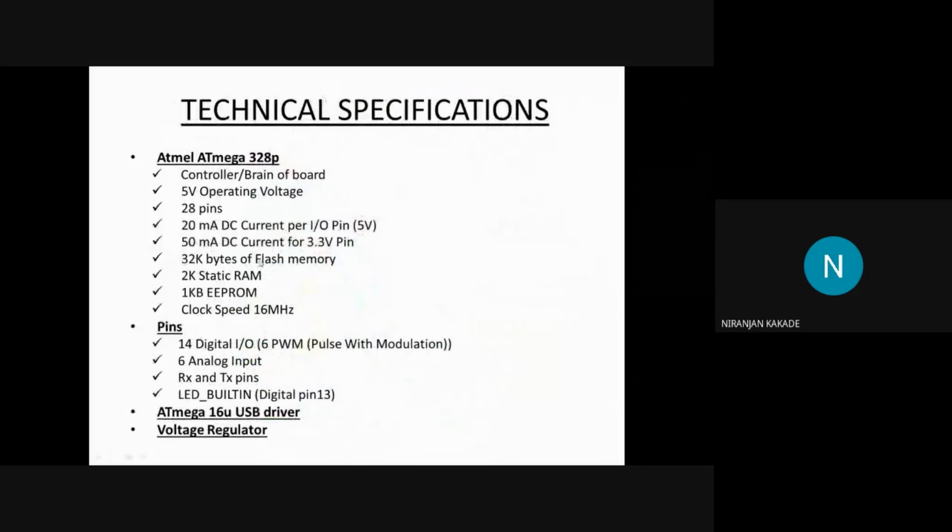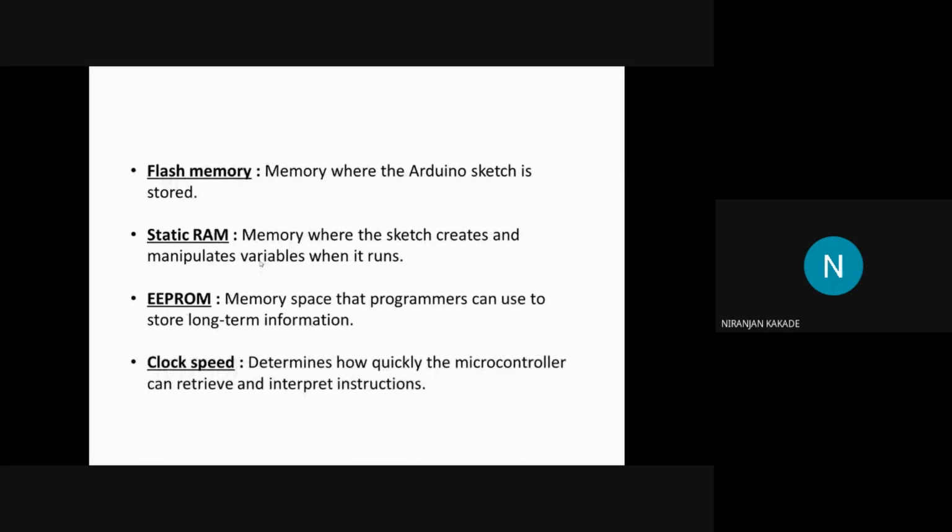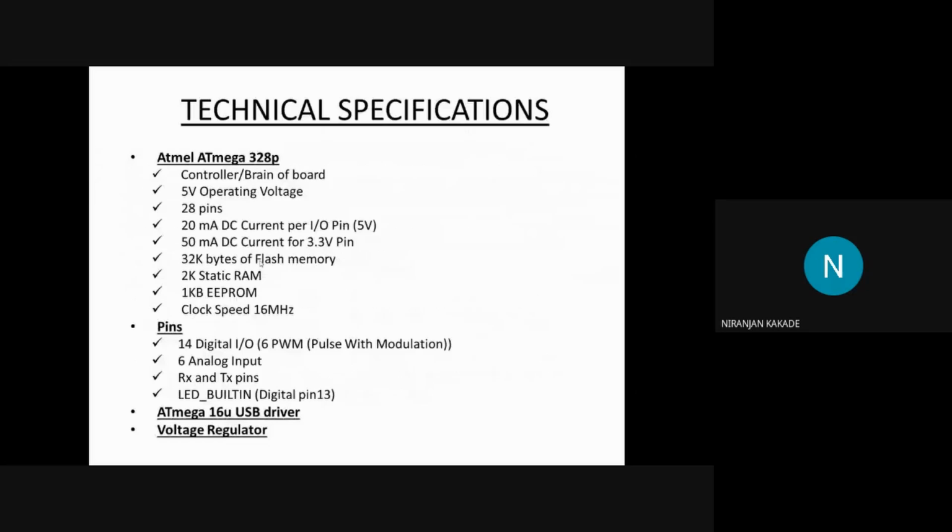Then the main part comes in the chip, that is its flash memory. So what is flash memory? The flash memory definition is given over here: memory where the Arduino sketch is stored. Whatever code you write in the Arduino IDE, which will be explained by my friend in the coming slides, is uploaded to this flash memory, and the size of this flash memory is only 32 KB.